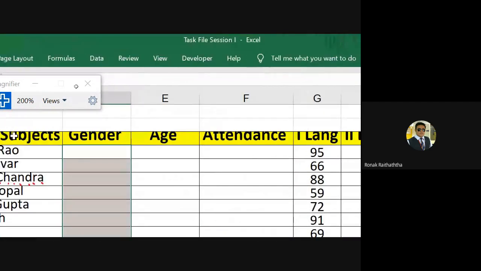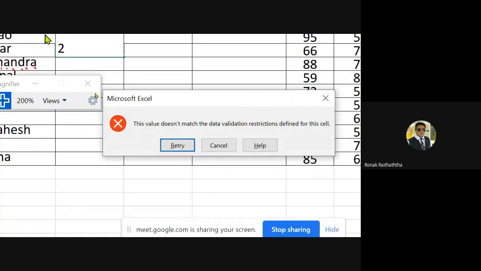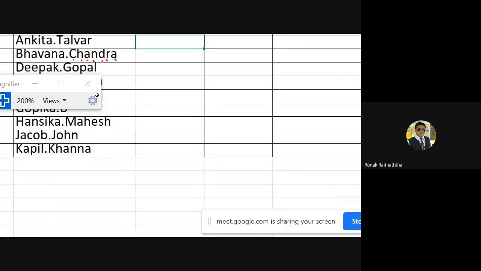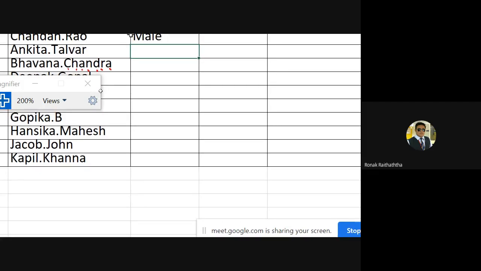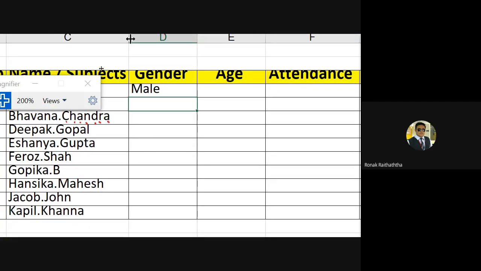Nothing else. My dear friends, nothing else. So now if you enter say male, it will accept. But if you enter 2, it should disallow you. So any sort of a number or any kind of a format of the data which is not text will not be allowed over here. That's as simple as that. The formula is very easy. ISTEXT, opening the bracket and select the first cell without taking any absolute referencing. Press OK. You would have the data validation at all the places where you have applied it. Is it clear?